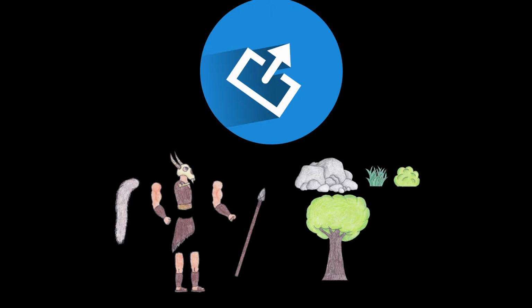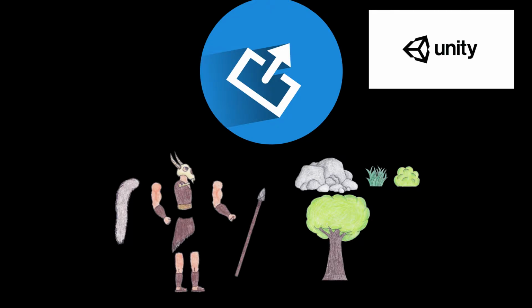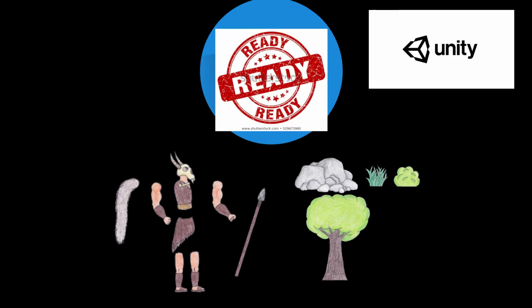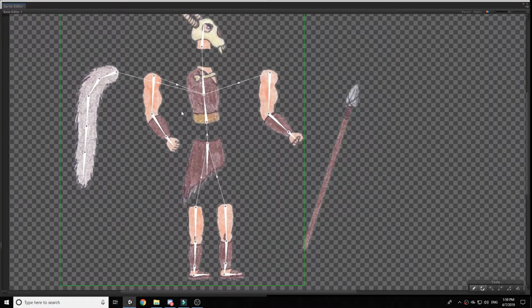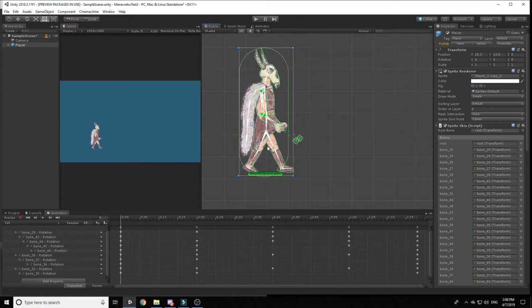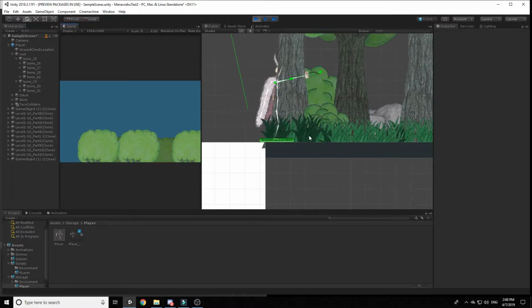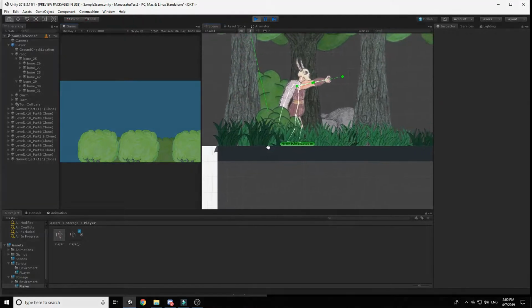Today is the first day of our developing. We started uploading the materials to Unity while we were eating our breakfast. When the materials were ready uploading, we started designing the animation bones and making the animations. We managed to animate the player to walk and some other animations like grass and bush movement. It was getting dark outside, so we prepared the project for the following days. Work time 8 hours.